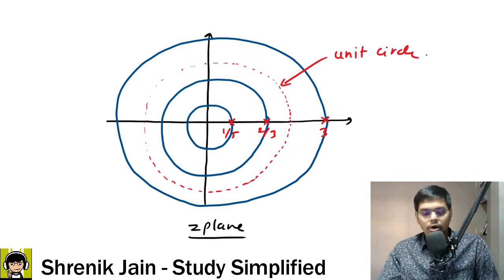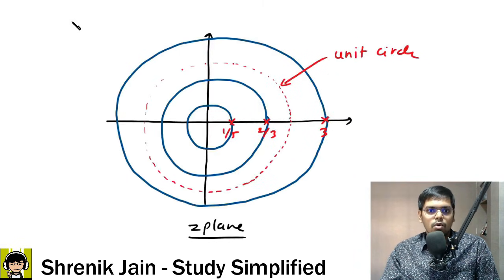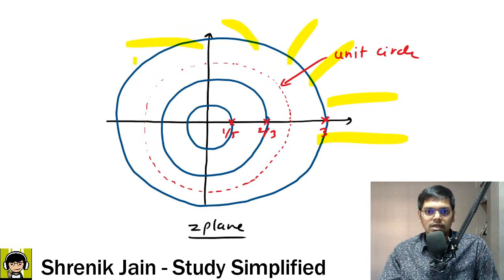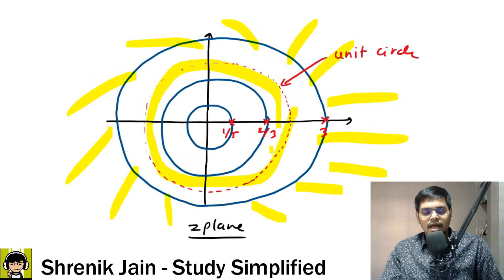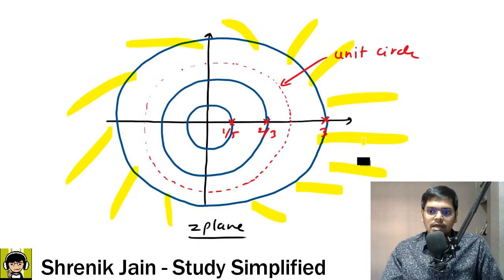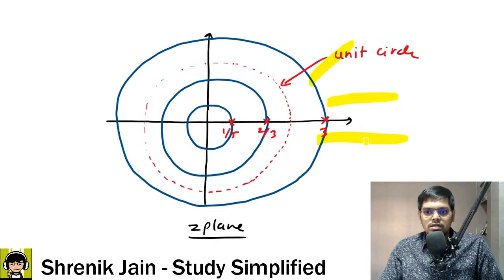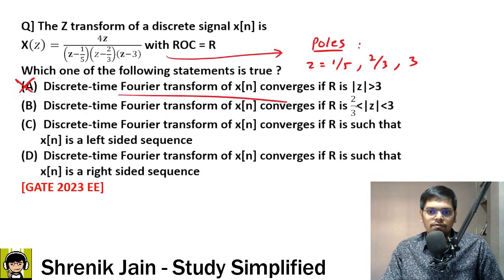Now check out option A. They are saying that the region is mod z greater than 3. Mod z greater than 3 means the outside region. If you choose the outside region, this region does not include the unit circle. The unit circle is here inside, and option A is saying the region outside. So it is not including the unit circle. Hence option A is wrong. It won't converge. DTFT of x of n does not converge in this range.